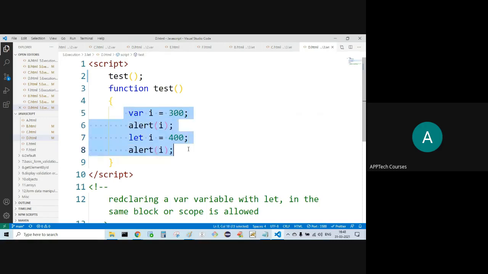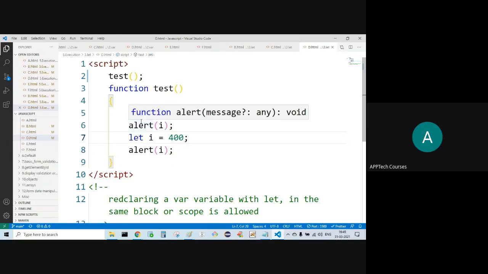Please make a correction. In the same scope or the same method or the same block, redeclaration of the var is not possible with let.